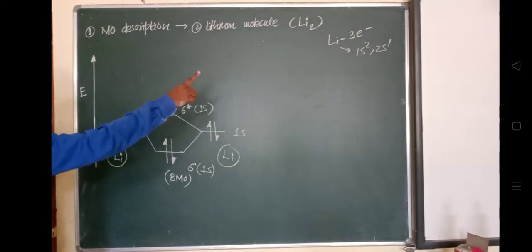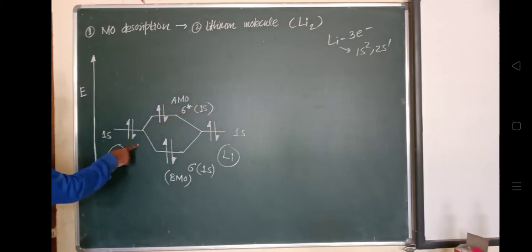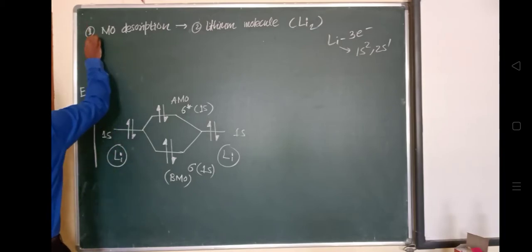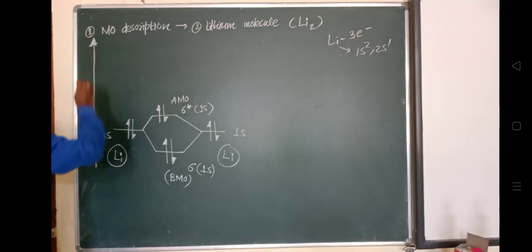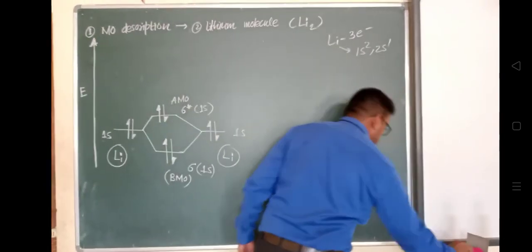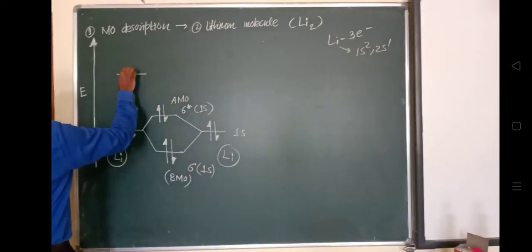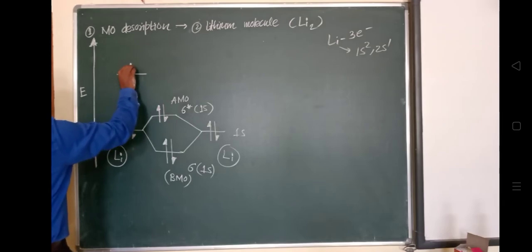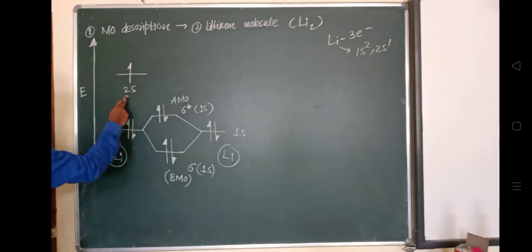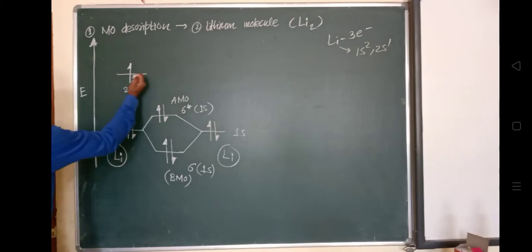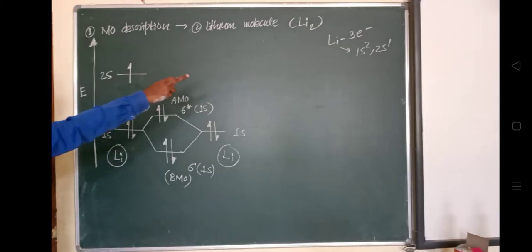But in total there are three electrons, and we have represented only two electrons. So we will have to show another, that is the 2s electron. This is another 2s electron. In lithium, one electron in the last outer orbit is in 2s.